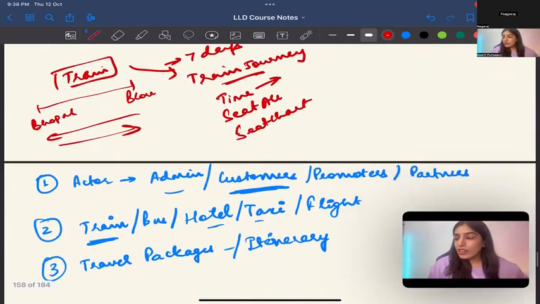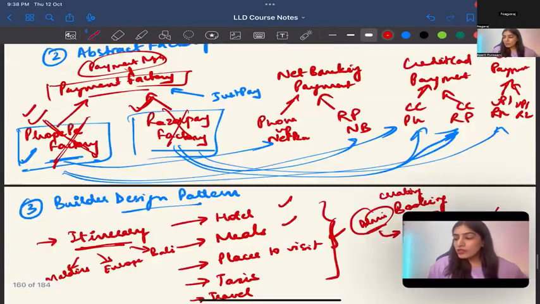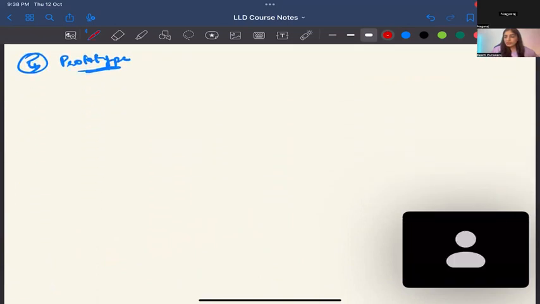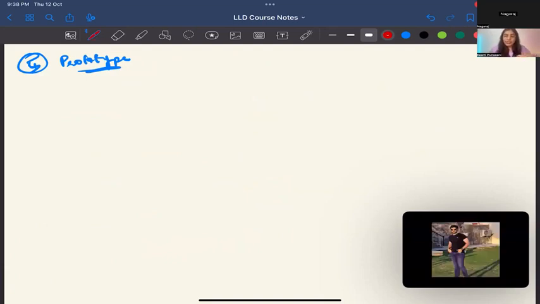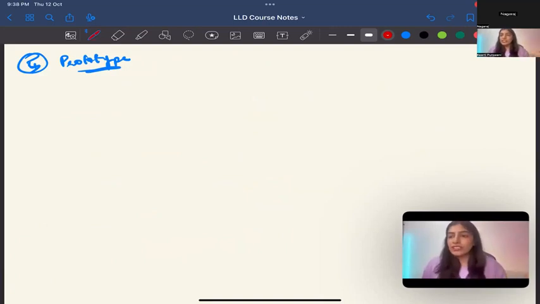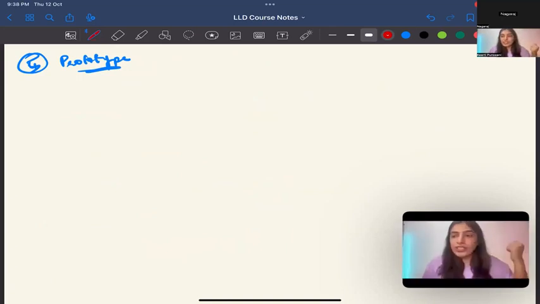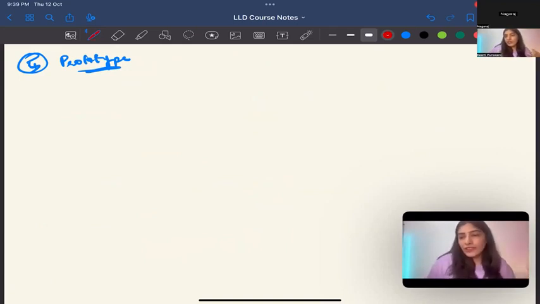By the way, where do we use prototype? I can see a lot of examples in the chat. Prototype can be used everywhere, right? If we want to replicate a booking, then yes. But prototype makes more sense when cloning is easier than creating the new thing altogether. Is cloning better for creating seats, creating a user profile, or creating a booking? I feel we are overfitting.